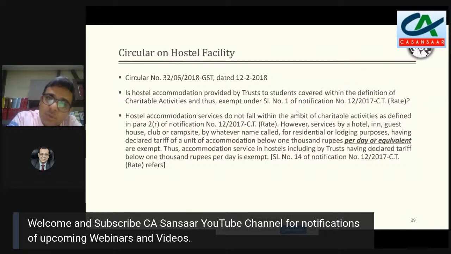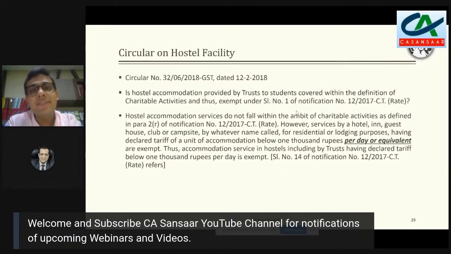You look at, there is a circular also issued on 12th of February 2018, जहां पर एक और exemption entry का reference देकर बोला गया. Otherwise, if you look at it, any premises which has been given for the purpose of residential and lodging purposes, और जिसका declared tariff of a unit of accommodation is less than 1,000 rupees per day or equivalent, then also exemption is available. Now, the very important word which has been used here is per day or equivalent.